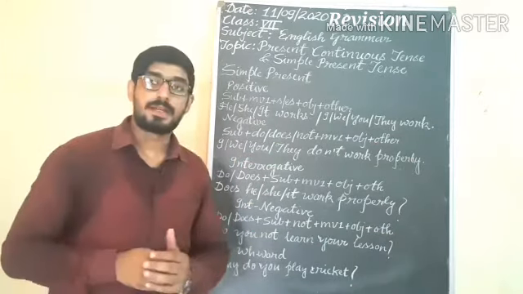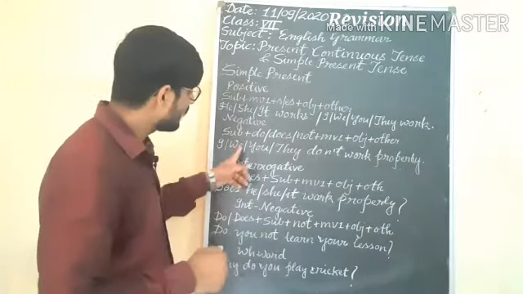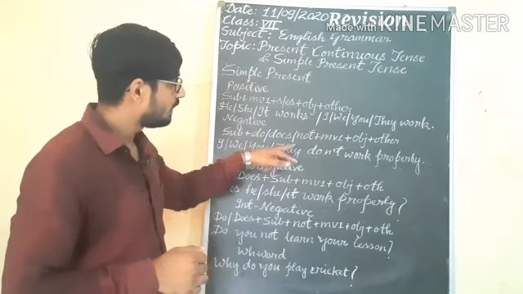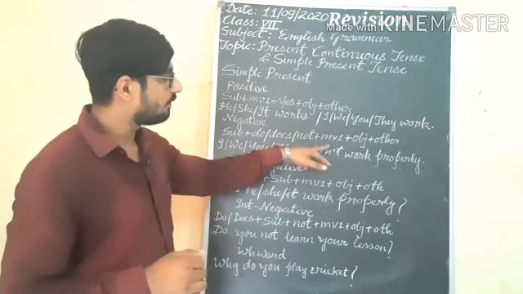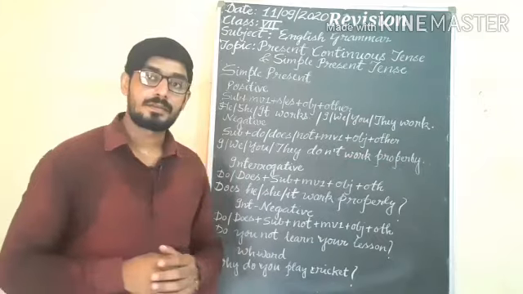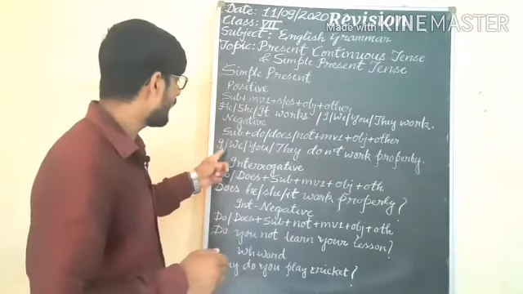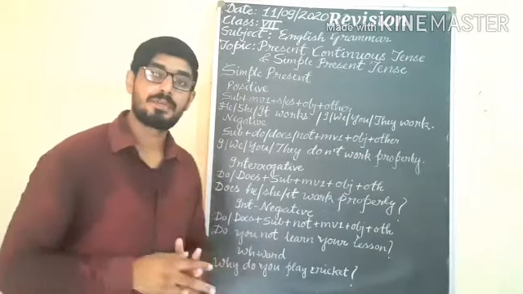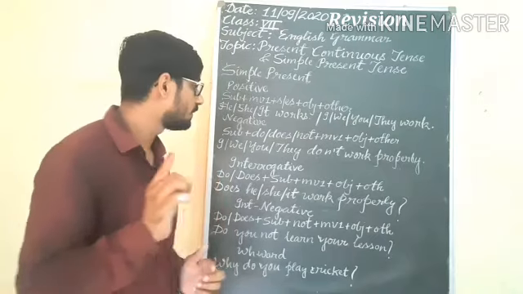Afterward, in negative sentence, the word structure is subject, do/does, not, main verb first form plus object plus other. First we will put with I, we, you, they. With I, we, you, they, we use do. Understand?